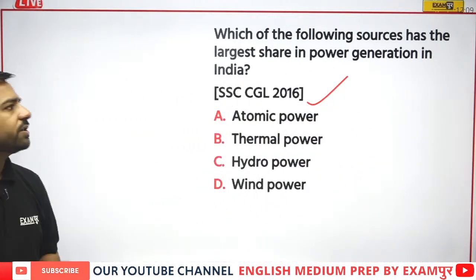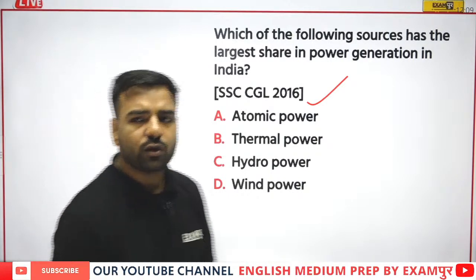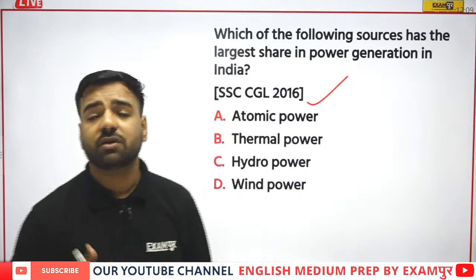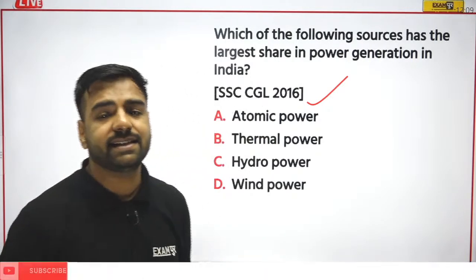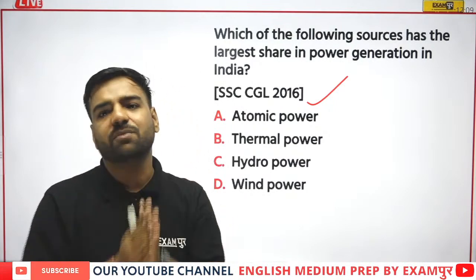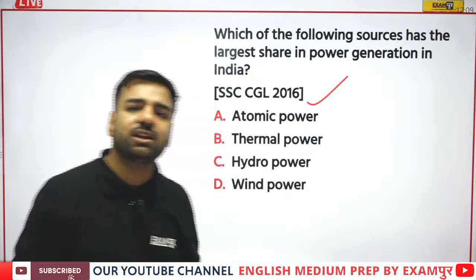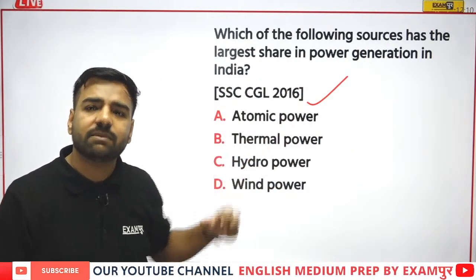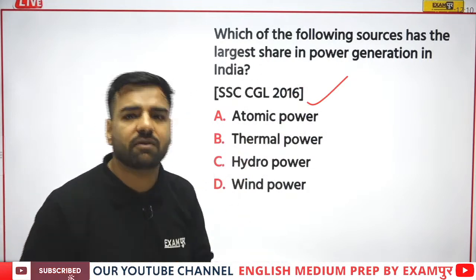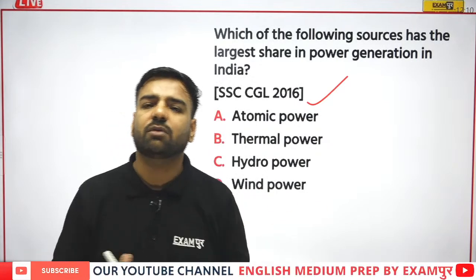The question is, which of the following sources has the largest share in the power generation? So we are talking about the power generation. That means we are talking about the same energy, same power that we are using for lighting the bulb, for running the ACs, for even charging your laptops and mobile phone on which you are having this lecture. So you are actually using the power, right? From where this power is generated, there are several sources. It may be atomic power plants, it may be thermal power plants, it may be hydroelectric dams, right? It may be wind power, that is we can talk about windmills.